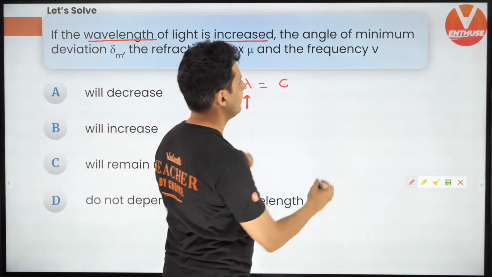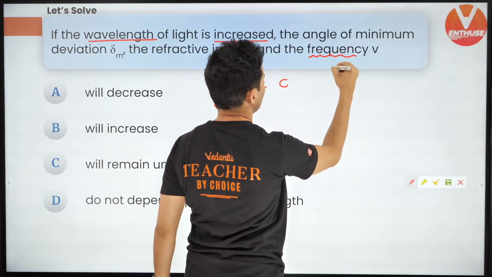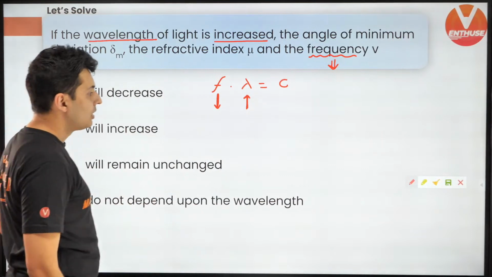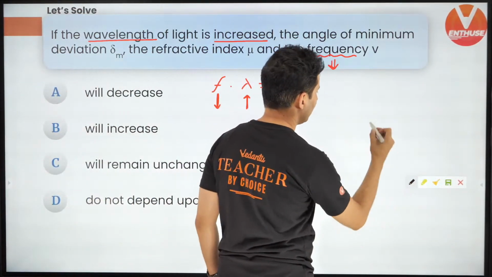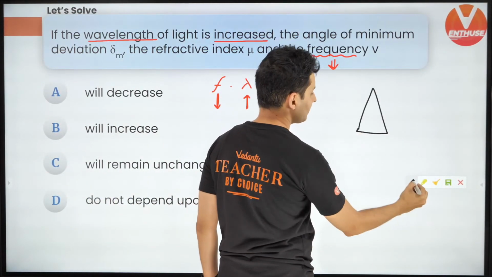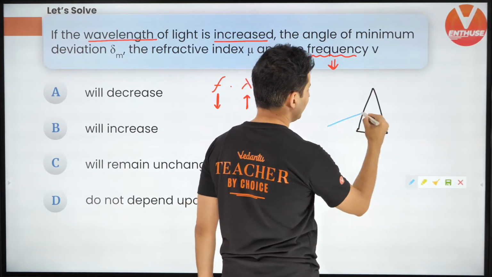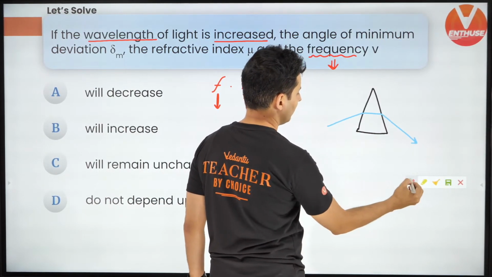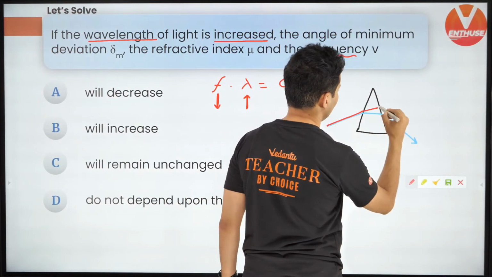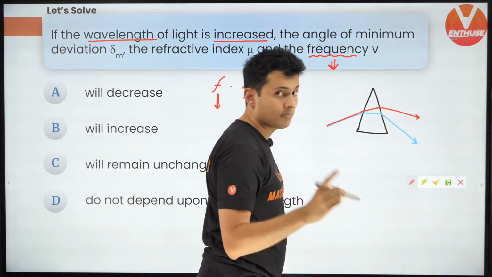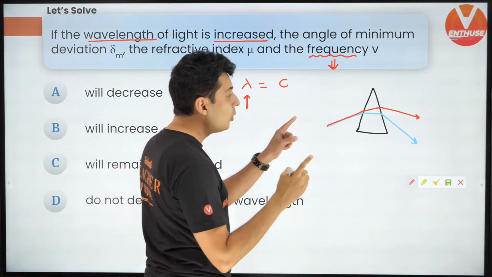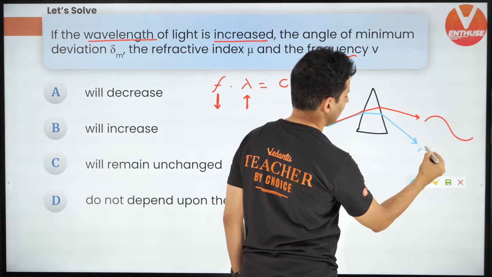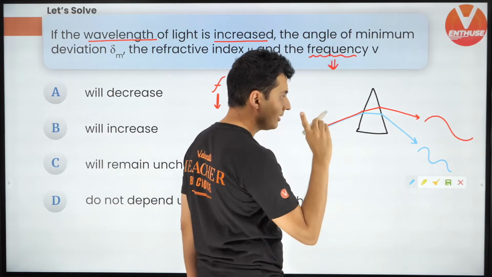So hence the frequency mentioned over here should decrease. Done. Next, we have seen that in a prism, the violet light deflects the most, and the red light deflects the least. So who has more wavelength? Obviously red has more wavelength and violet has shorter wavelength. Remember that?